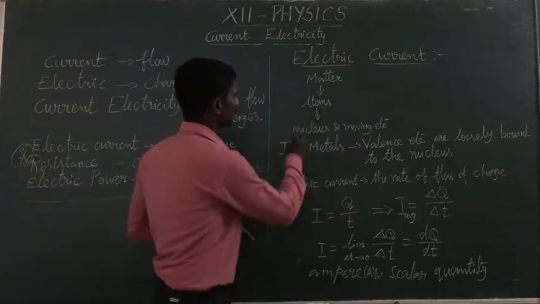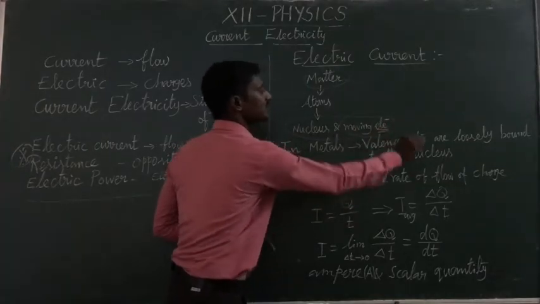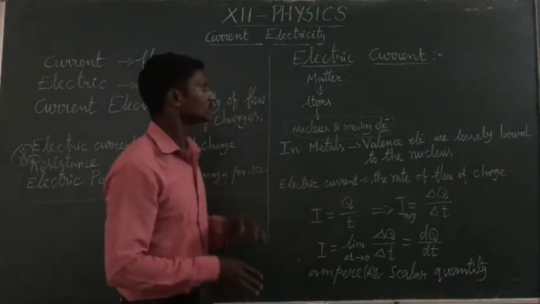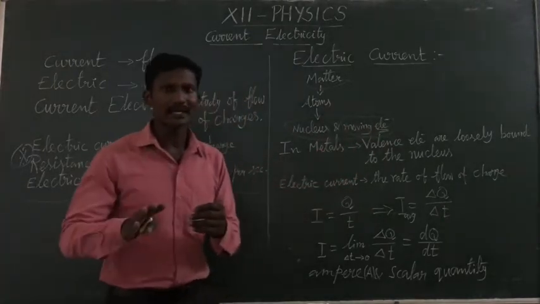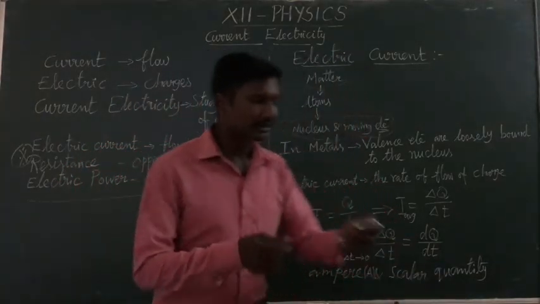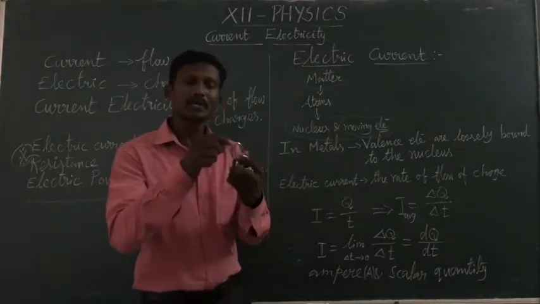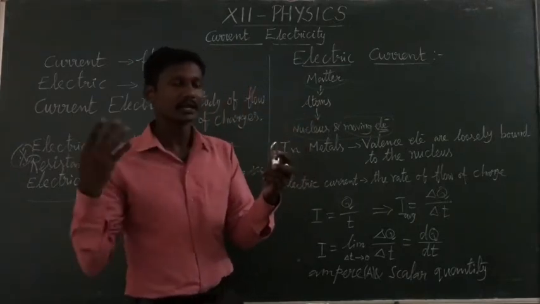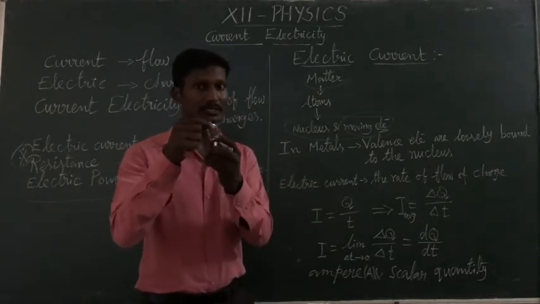So these are the matter. In matter we have moving electrons. Electron is a charge, and it is moving. So here some current will be present. Today we are going to learn that. So all matter has some current, isn't it? But if I touch a metal, I don't get a shock, because in that metal few electrons are moving to the left side and few electrons moving to the right side. So these currents cancel each other. Therefore net current is zero in that metal.